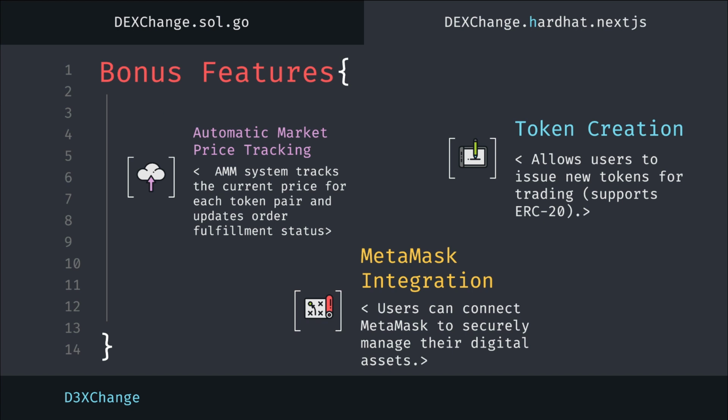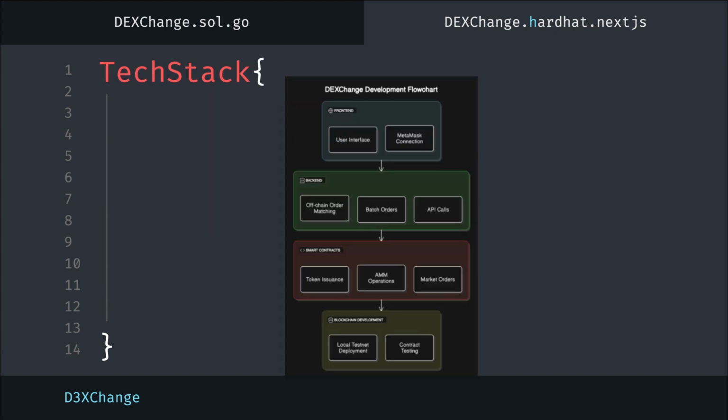We also have bonus features where we have automatic market price tracking through the AMM system. We have the ability to create tokens as well as the MetaMask integration. Lastly, this is our tech stack where we have our front-end, back-end, smart contracts, and blockchain development.